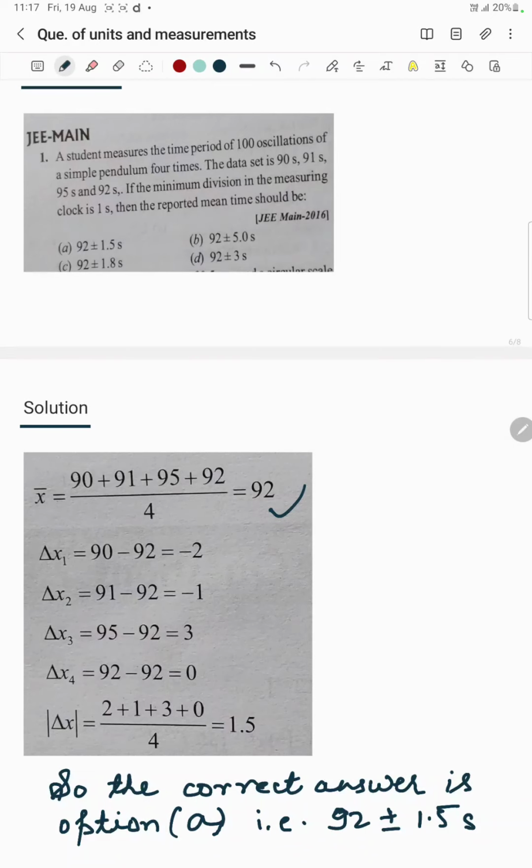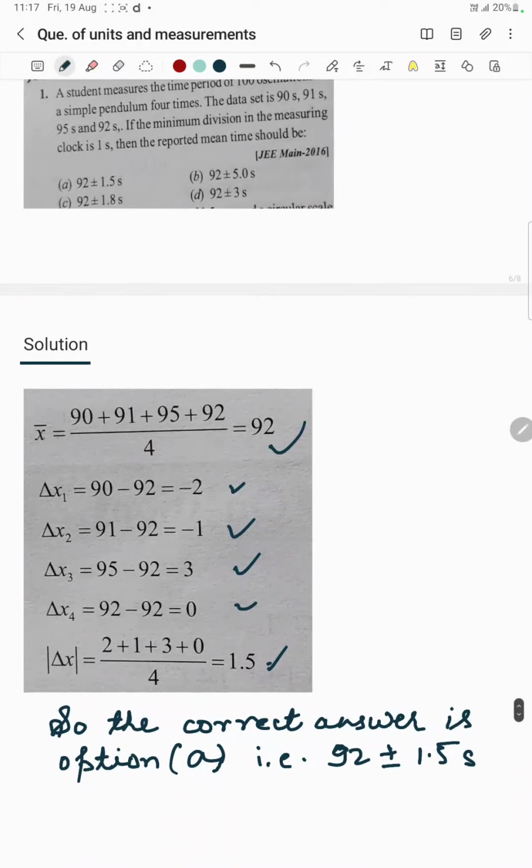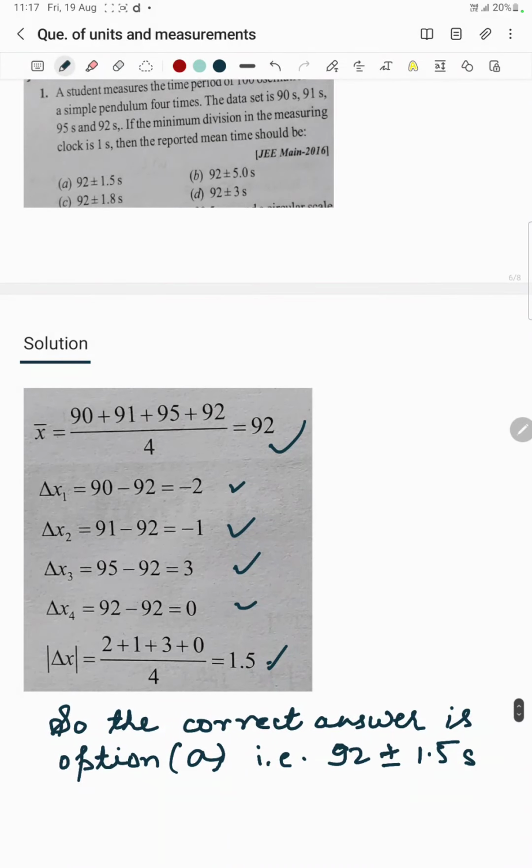So delta x1, the first error, is minus 2, the second error is minus 1, the third error is 3, the fourth error is 0. There is no fifth error; it is the average of all the errors, which is 1.5. So the correct answer is 92 plus minus 1.5, which is our answer.